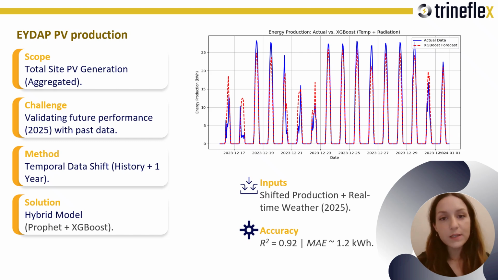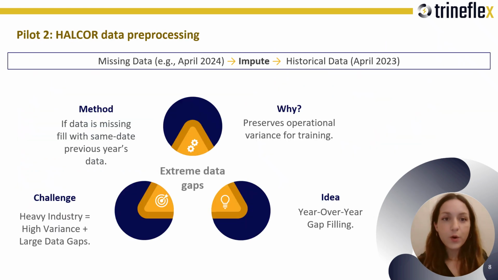Halcor is highly volatile by nature, since there are many on and off events, batch changes, and product mix. Here, the danger is oversmoothing because volatility is the reality we must forecast. We also had large gaps. Standard interpolation creates artificial flat lines, which misleads models.